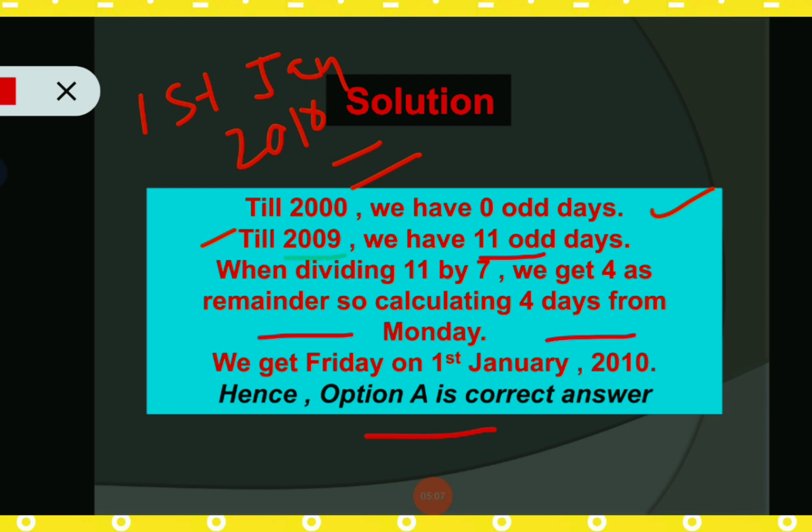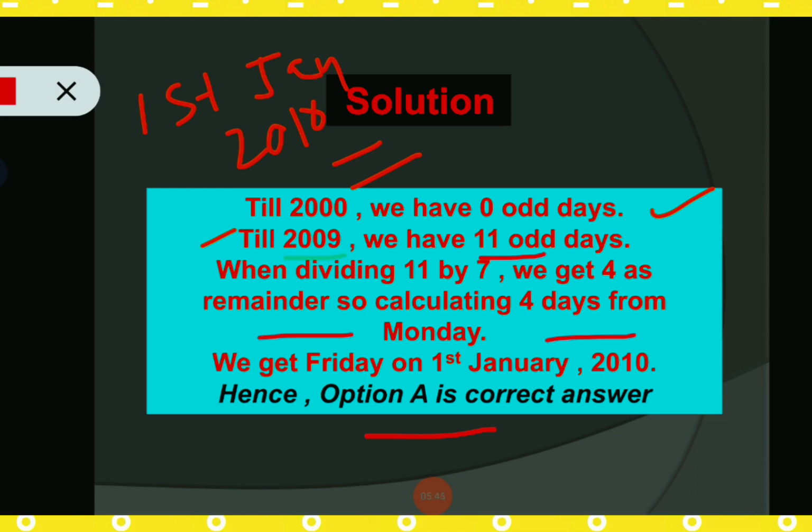Up to 2000, we have 0 odd days. That means Sunday. Okay. So from 2001 to 2009, we have 11 odd days. So we have to divide 11 odd days by 7 for getting the number of weeks. Okay. So we get 4 as remainder. So that's why we have to calculate 4 days from Sunday.